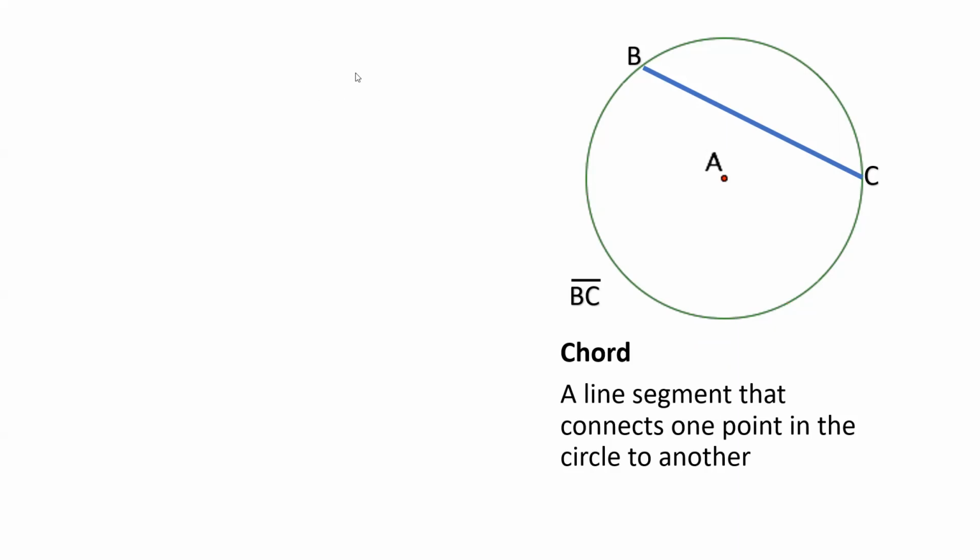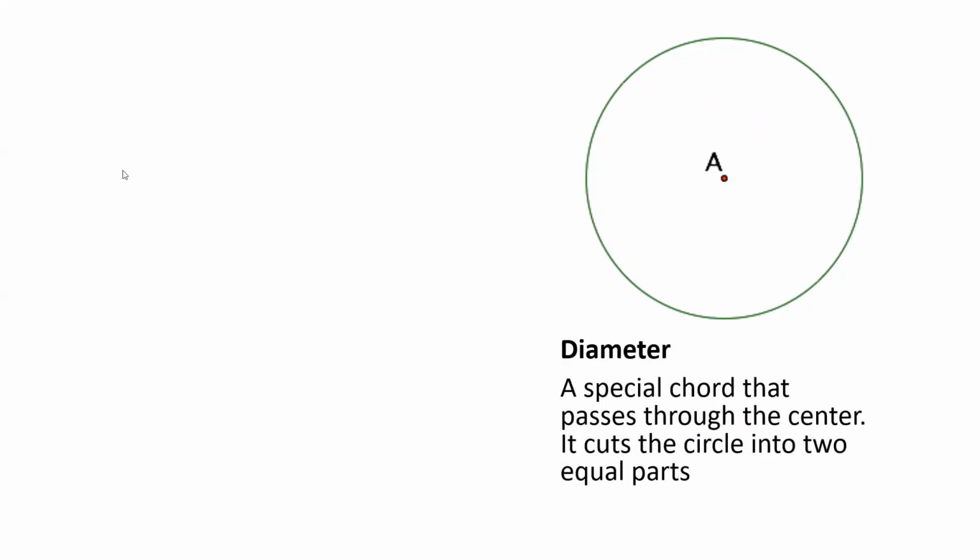Another one. This is what we call diameter. A diameter is a special chord that passes through the circle and it cuts the circle into two equal parts. So again, this is a chord. So example, this is chord BC. What is special with this chord? It passes through the center, which is our center point A. So kaya po siya tinawag na diameter. So it cuts the circle into two equal parts, the upper and the lower. So this is diameter BC.